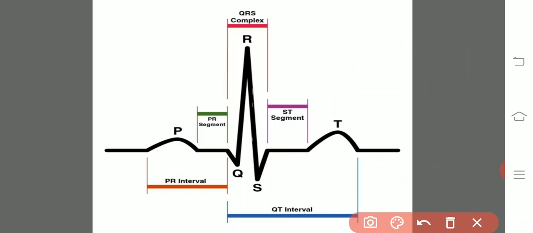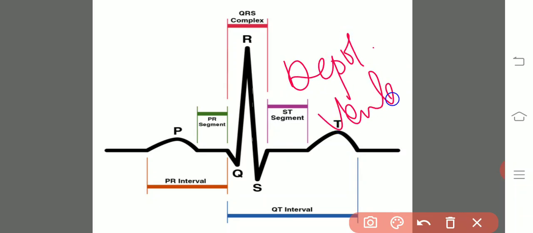Arrhythmia, absence of rhythm, otherwise irregular rhythm. So this is P. And if you come to the QRS complex, all these 3 points together, we call it the QRS. The QRS deals with the depolarization of the ventricle, that is contraction of the ventricle, otherwise systole of the ventricle. That is, the contraction of the left and right ventricle is represented by the QRS.